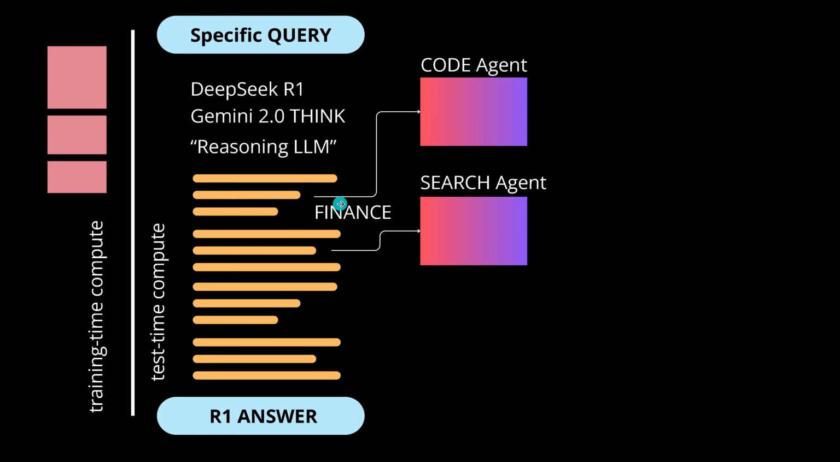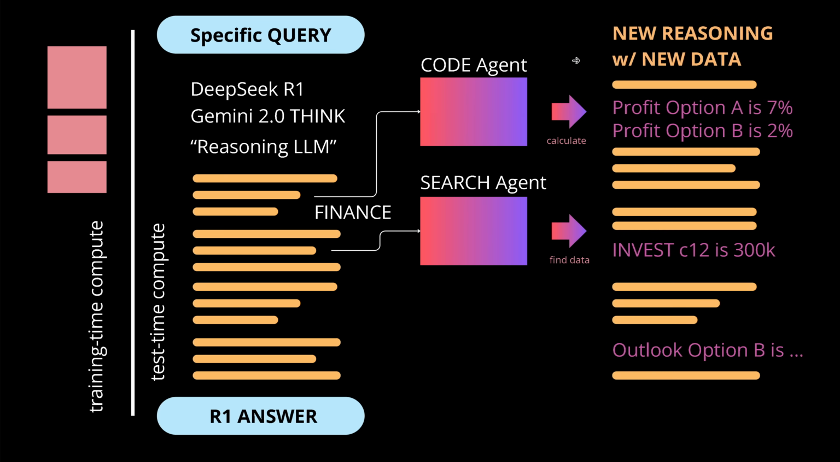So we have, let's say, for the finance, a code agent, this is a Python agent, and there's a simple standard investment calculation formula, nothing special. What we get after the code agent calculated here is, we get the profit for option A is 7% and the profit for option B is 2%. And the search agent just looked up here the competitors, or what other people are investing, and the search agent finds here, this is just a Google search, that, I don't know, somebody else is investing here 300K. And then we have here an outlook, option B is,